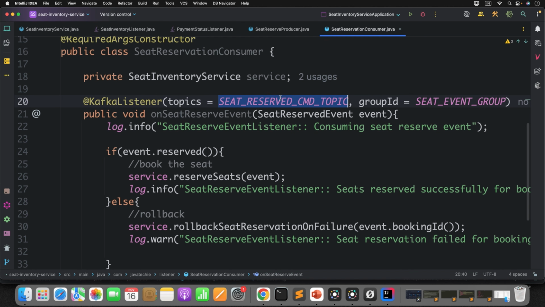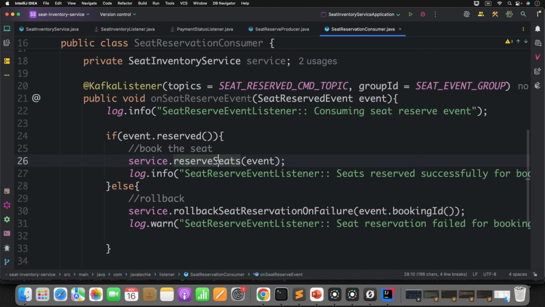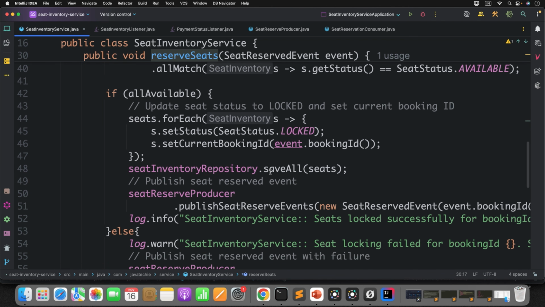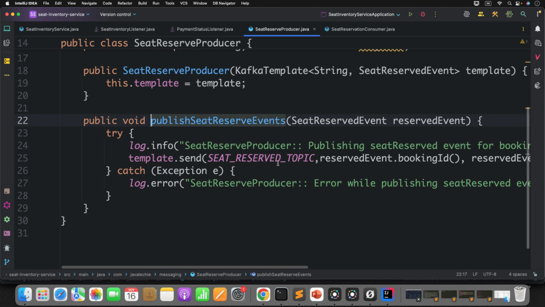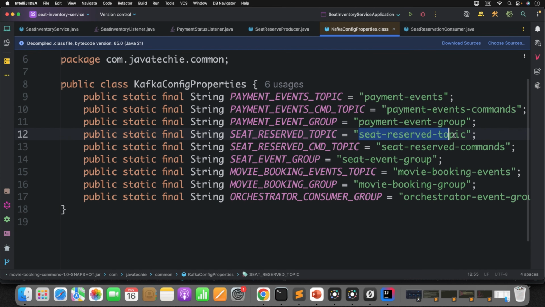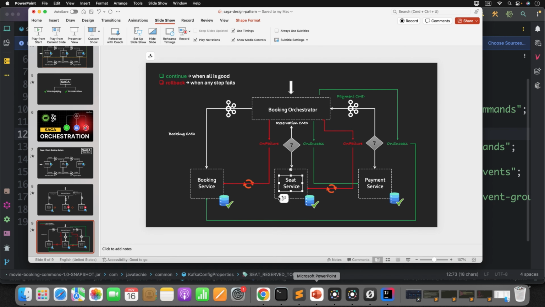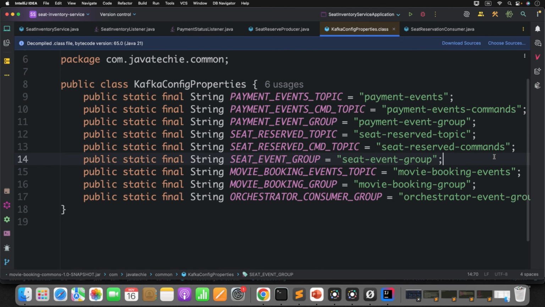The orchestrator will publish the command to this particular topic and we don't know the event status. It could be a success or failure. In case of a success event, we are reserving the seat, and if all went well, we are publishing a success event back to which topic? See here, we are sending to this topic, the seat reserved topic. This is the topic where we publish our success or failure response event. That is what will be consumed by our orchestrator again. You remember this flow. Each service will publish the event, either success or failure, to the topic, and that is listened to by our orchestrator.